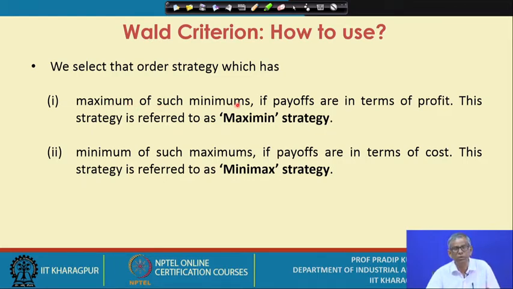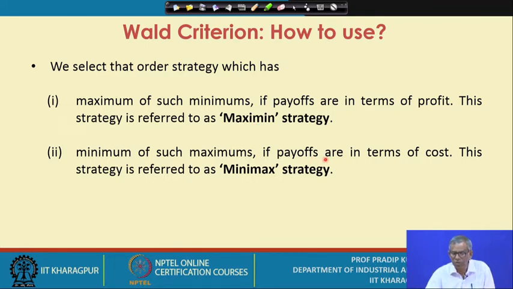That means with all order strategies you get the minimum values, and now you try to maximize these minimum values. First you go for the minimum one and then you try to maximize it. So the maximum of the minimums, that's why it is referred to as the maximin strategy.